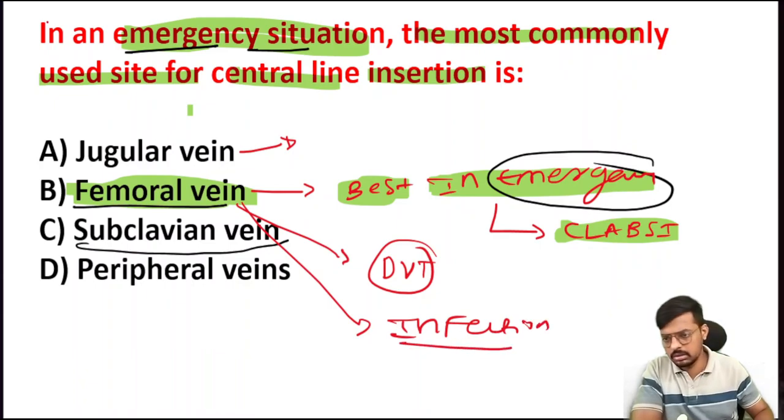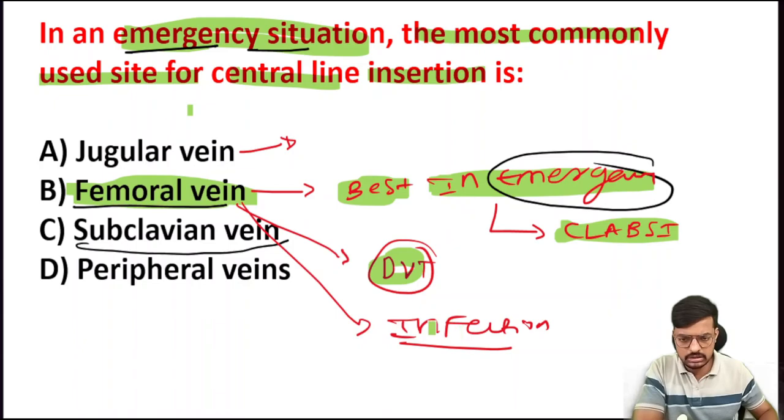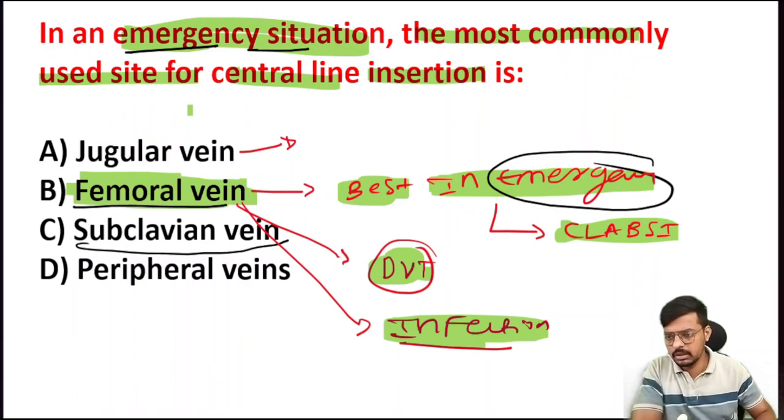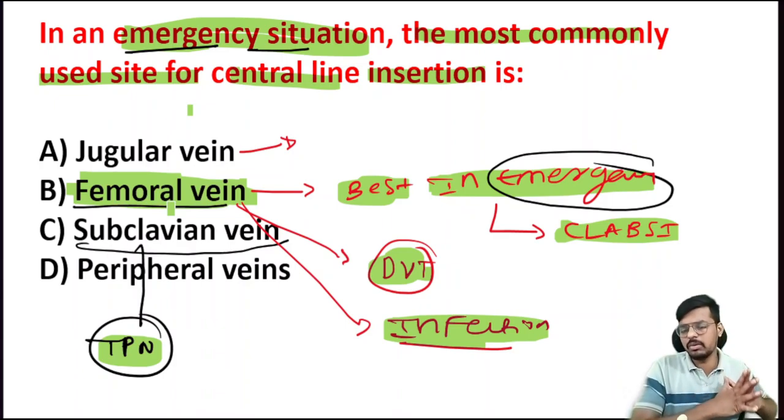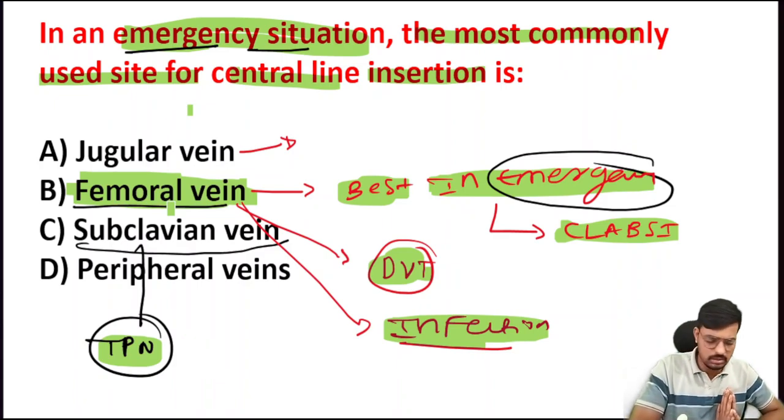Okay, so I hope it's clear to you all, right? So the risk of infection is there in the femoral vein, and the risk of DVT is there in the femoral vein, and the best in an emergency is the femoral vein, and the best for TPN administration, that is total parenteral nutrition administration, is the subclavian vein, very very importantly. Okay, so these are the last and very important golden points revision we have done, many important questions that are going to strike in our exams, bacho.